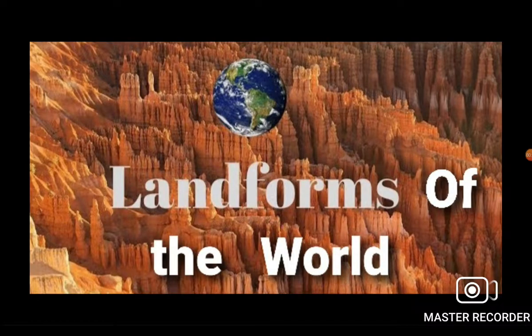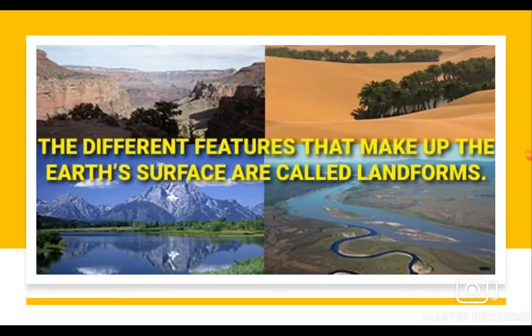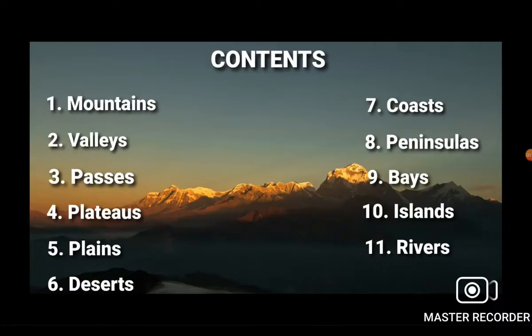Today, we will begin with lesson number 1, Landforms of the World. Dear students, we all know that the surface of the earth is not uniform. It has different features. These features that make up the earth's surface are called landforms. So, in this lesson, we will be studying different landforms like mountains, valleys, passes, plateaus, plains, deserts, coasts, peninsulas, bays, islands, and rivers.